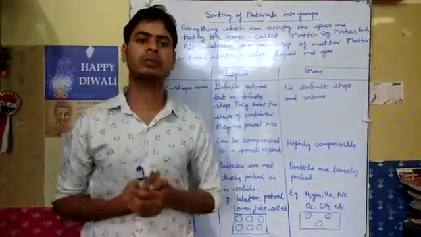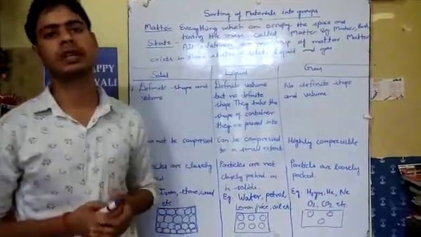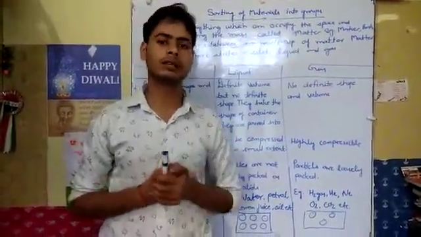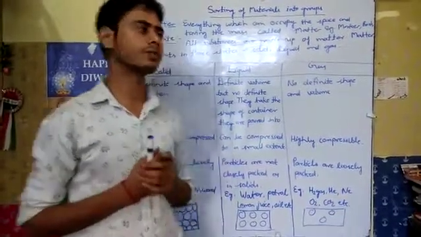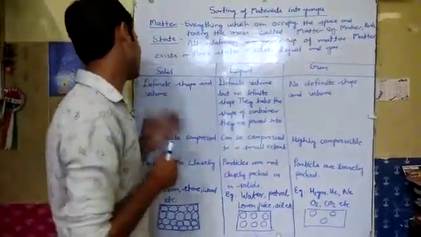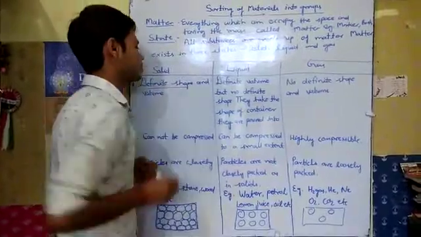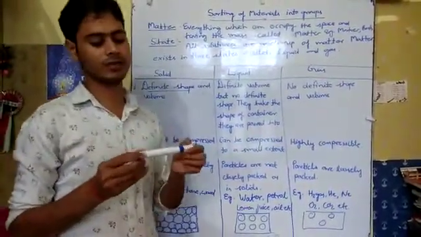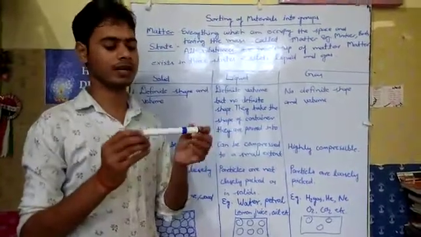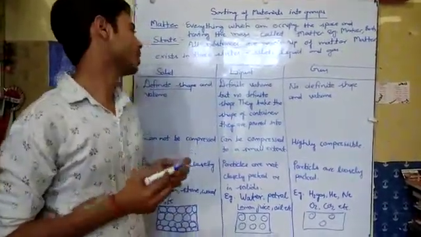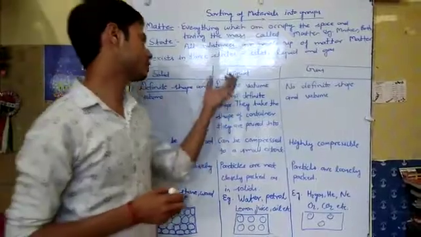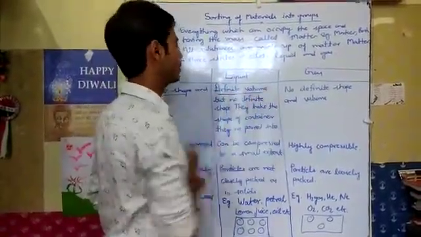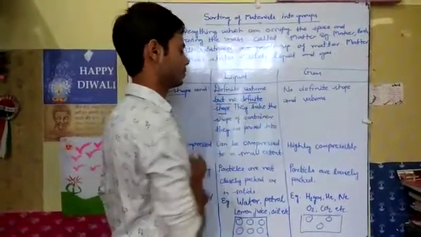So what are the properties of the solid state, the liquid state, and the gaseous state of a substance? Let's start. The first is solid. Solid has a definite shape and volume. This is a marker, so it has a definite shape and a definite volume. Next, liquid. Liquid has a definite volume but no definite shape.